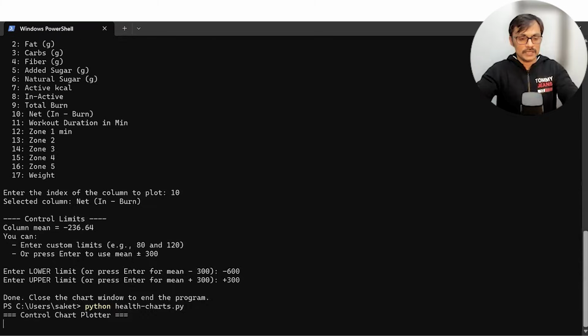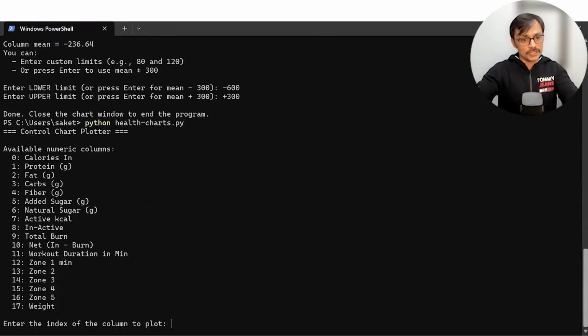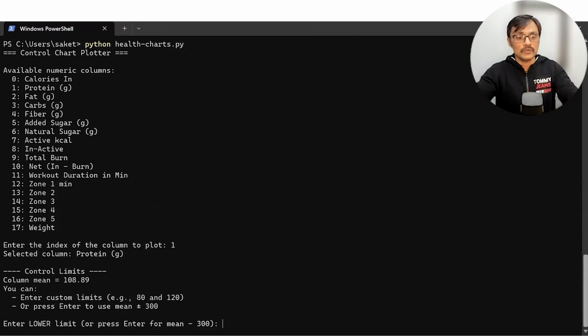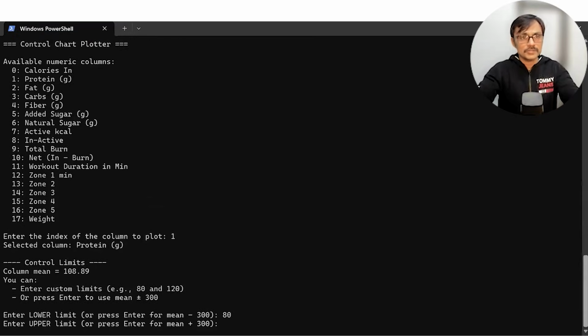Probably I want to talk about my protein intake. Say I take option one, and then it will ask me what is your lower control limit. I probably want to have lower control limit as 80. Positive number. Yeah, what is your upper control limit? Probably I want to have say 120, so that the mean remains 100.